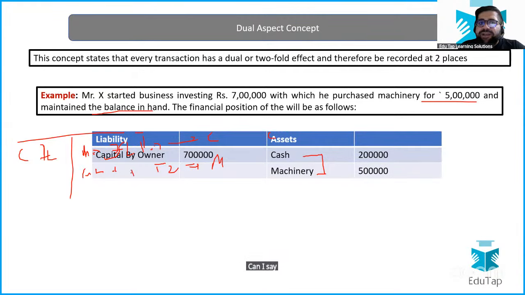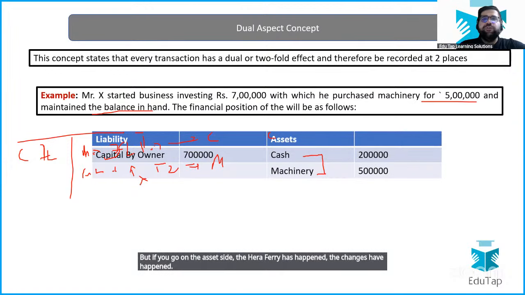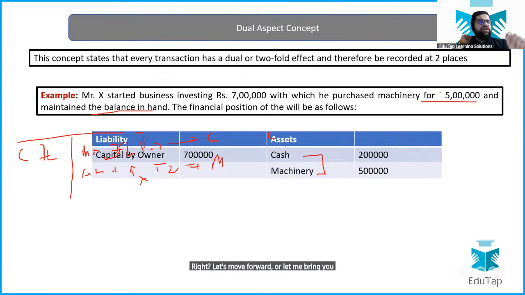Can I say that capital account is affected in the second transaction? In the second transaction, was capital affected? No. Why? Because capital was just a liability and it is still there. But if you go on the asset side, the changes have happened. Right? Let's move forward. Or let me bring you another story of this case.